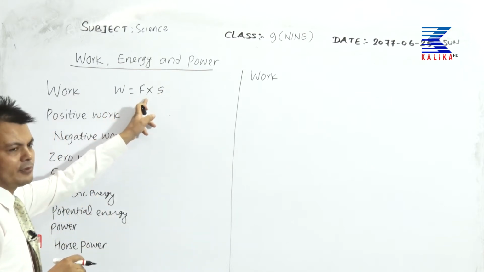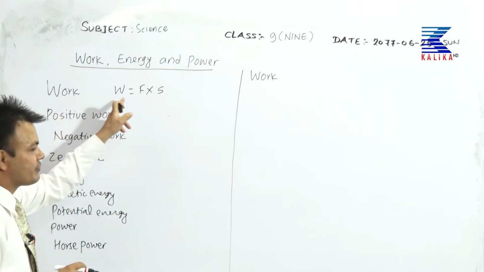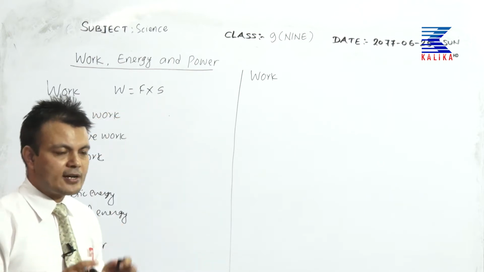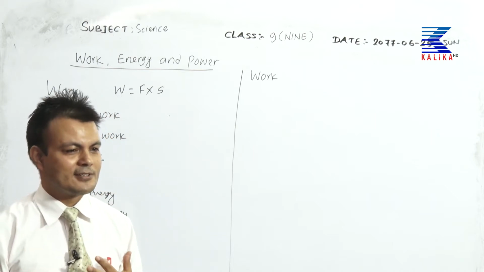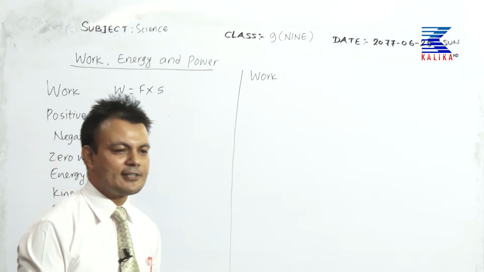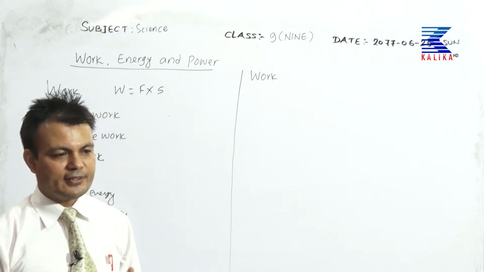W equal to F into S. So work can also be defined as the product of the force and displacement. At your level, you can simply say distance. So W equal to F into S.